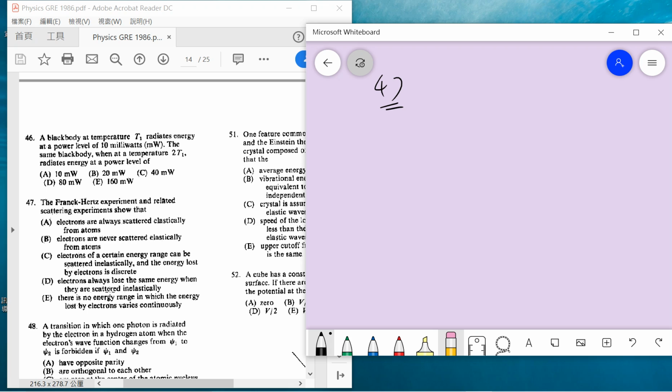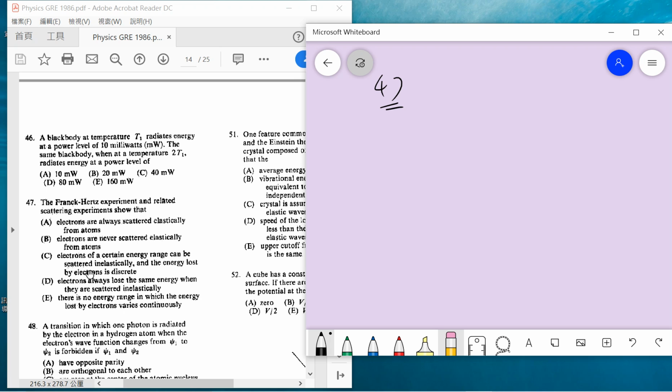This looks somewhat too strong. Electrons always lose the same energy. Why the same, right? There is no energy range in which the energy lost by the electron varies continuously. Okay, so E is also too strong. It's also too strong. So I think the good choice is C.